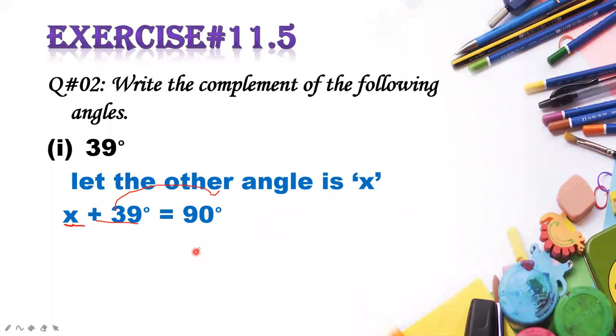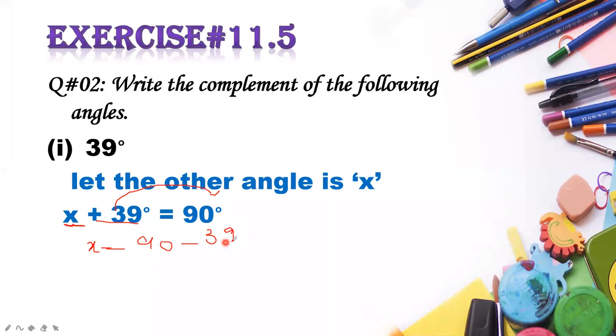If you remember the algebra concept where we find the value of x, if something is adding here, when we move it to the other side of the equal to sign, it will get subtracted. So simply we will write x equals to 90 minus 39.